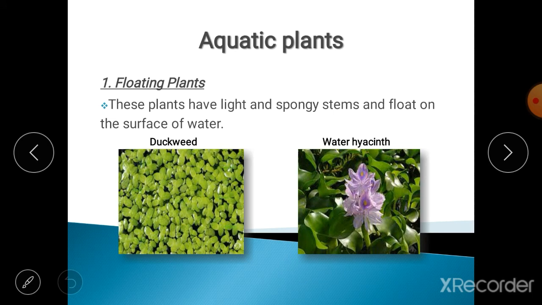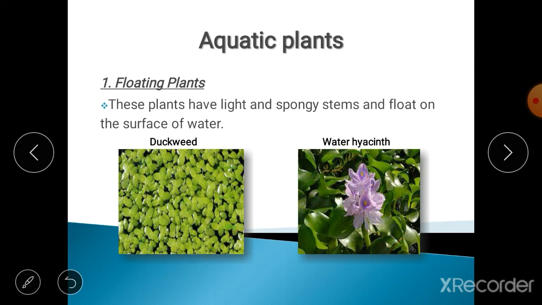Floating plants, they float on water. They float with the water current. They float because their stems are light and spongy. If we are light only, then only we will be able to float on the water. So their light and spongy stems help them to float on the water, and their roots are not connected to the bottom of the pond or the water source. So they float with the current of the water. Examples are duckweed and water hyacinth.